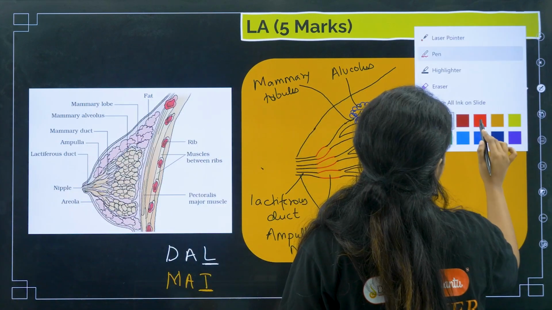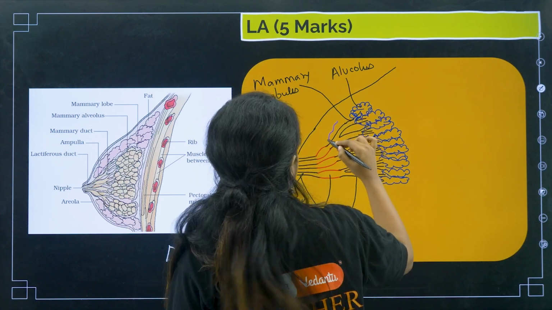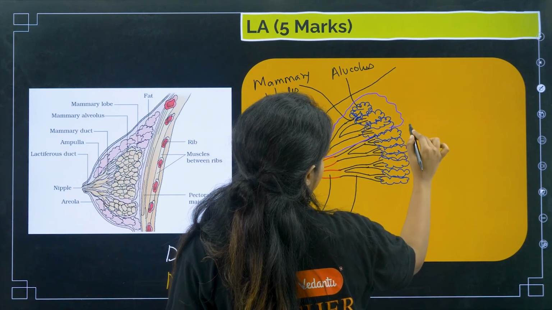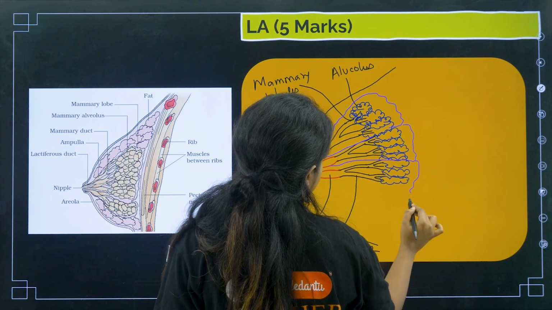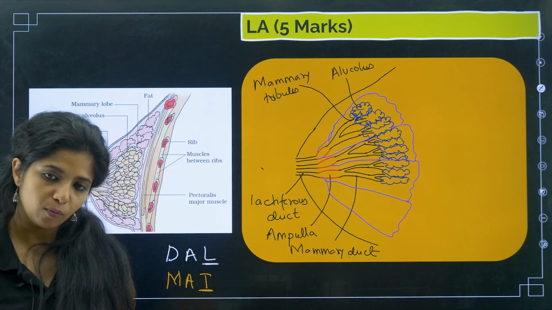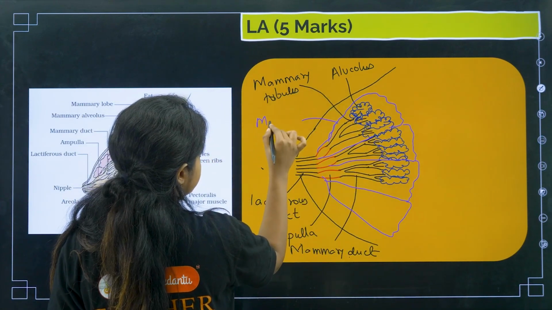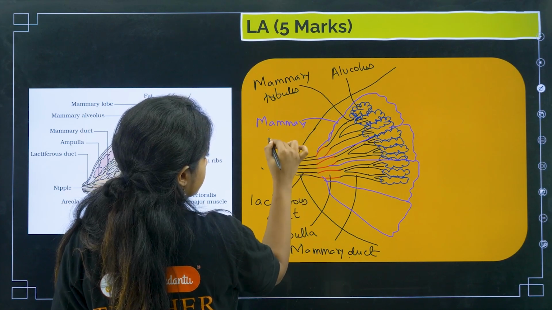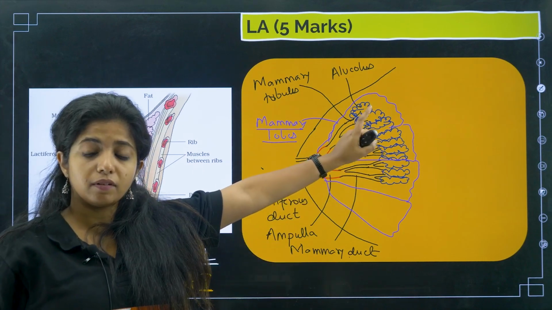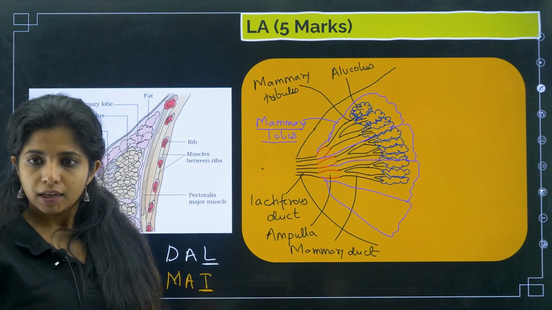What are mammary lobes? Basically there is something that covers up, things like this. There will be lobes over here. This is one lobe, this is second lobe, this will be third lobe, there will be much more lobes over here as well. These are mammary lobes. You have 15 to 20 mammary lobes. In them you will have alveolus, mammary tubules, then mammary duct, then ampulla, then lactiferous duct.